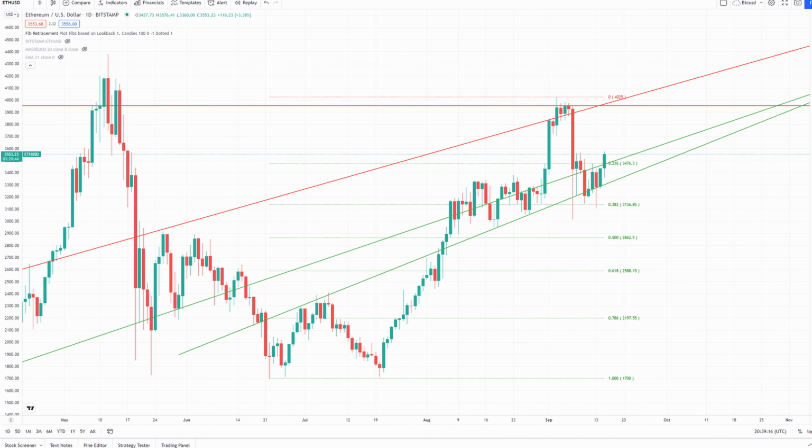As for Ethereum, we see that we held the lowest green line as support. We were hugging this line carefully, but we were able to break out of the second green line today. Other than that, Ethereum seems to be repairing itself nicely. In fact, all cryptos across the board seem to be repairing themselves pretty well.